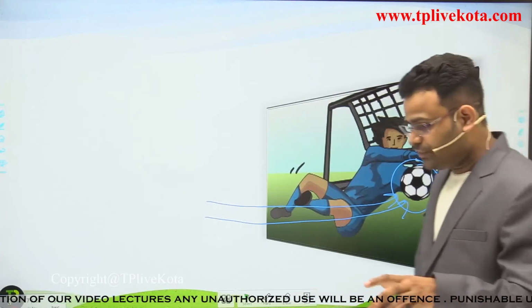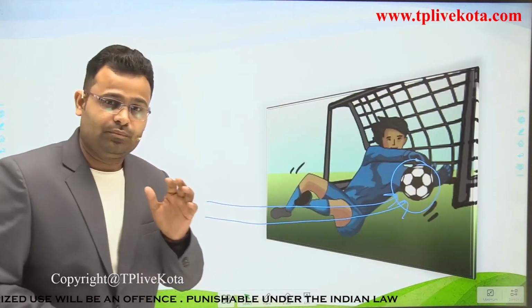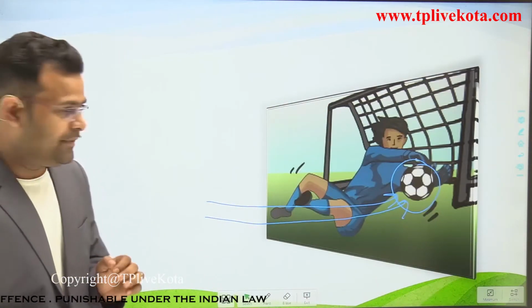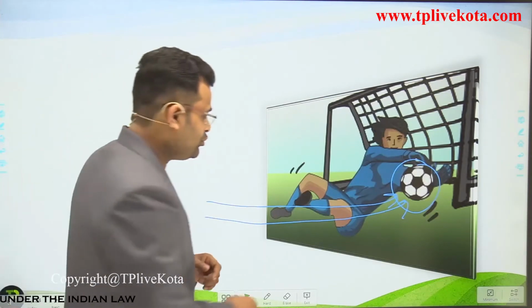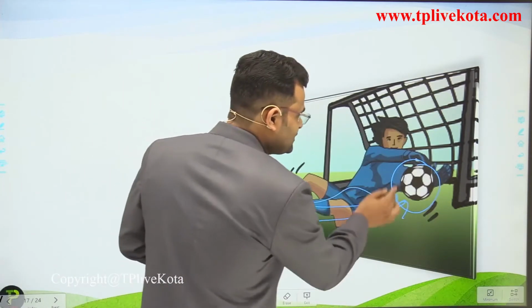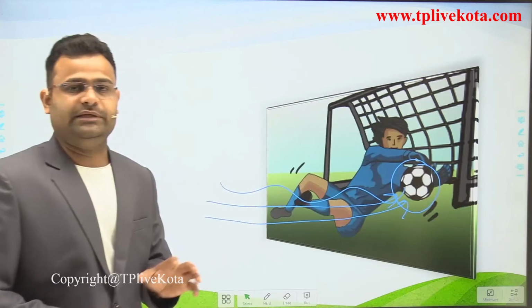So dear student, when we apply force on a moving body, we can stop this body.